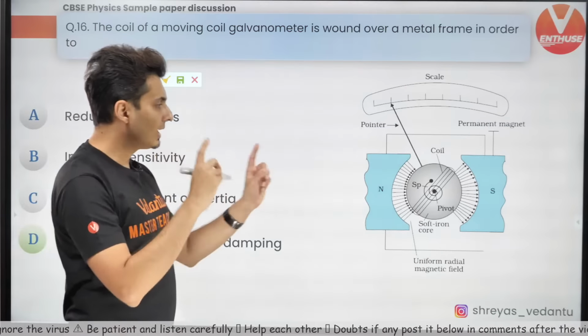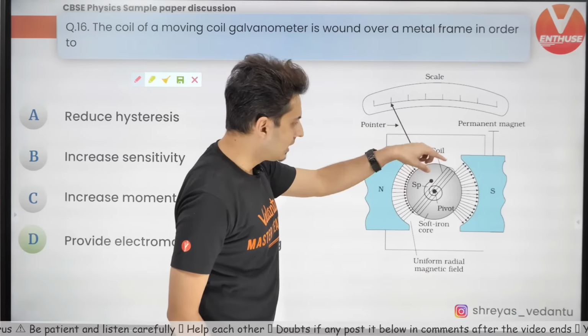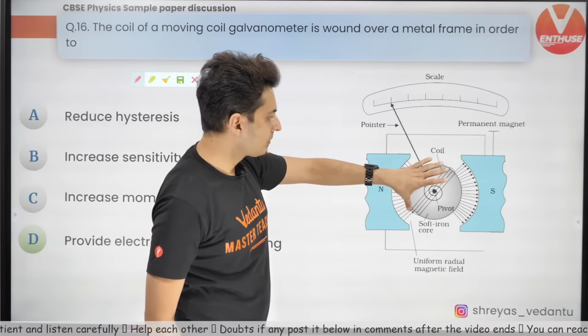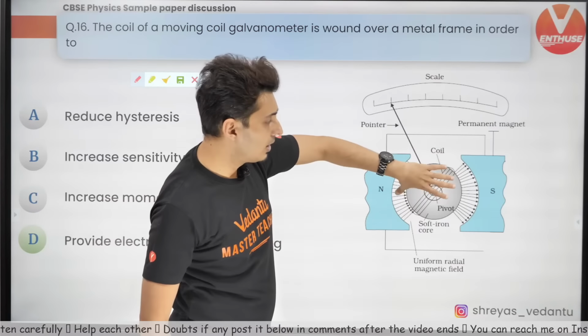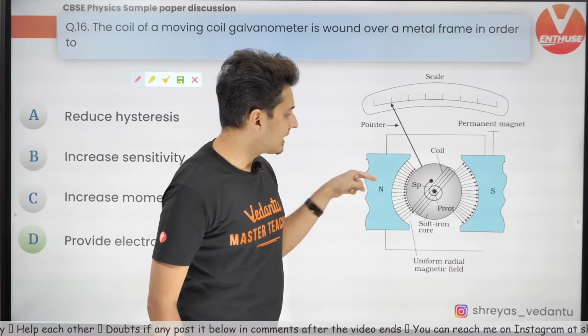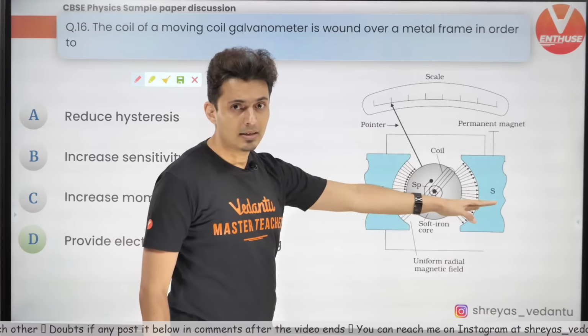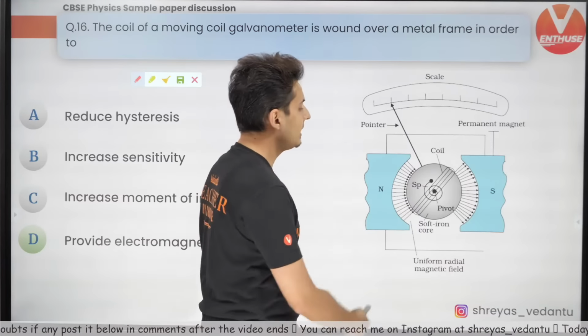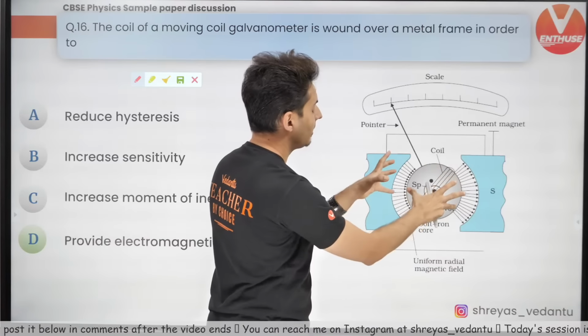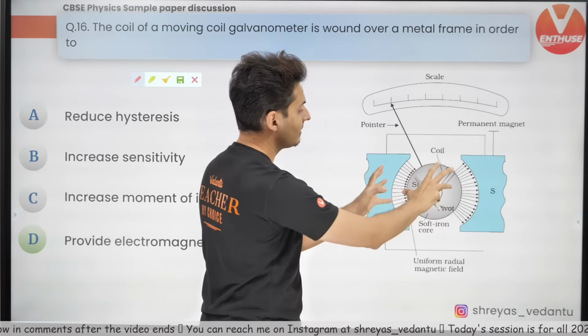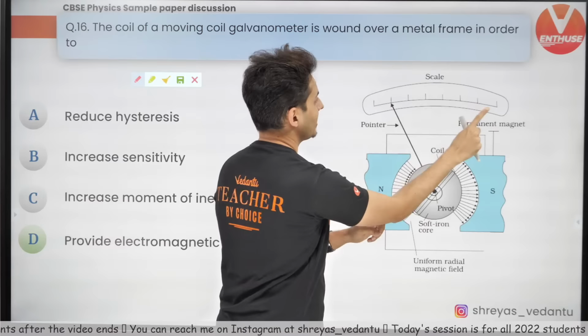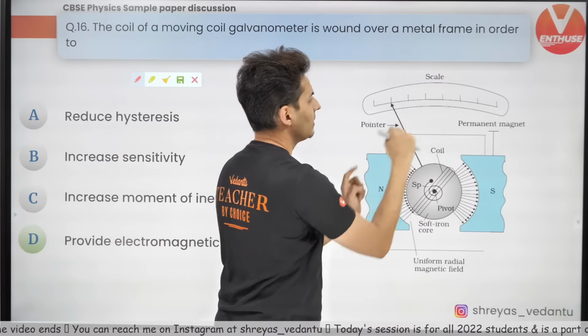In a moving coil galvanometer, there is a coil and it is wound on a drum and it can rotate about this axis. There is external magnetic field by this cylindrical magnet. So when a current passes through the coil, the magnetic field will deflect this coil. Accordingly, we will be able to measure the current by the numbers on the scale.